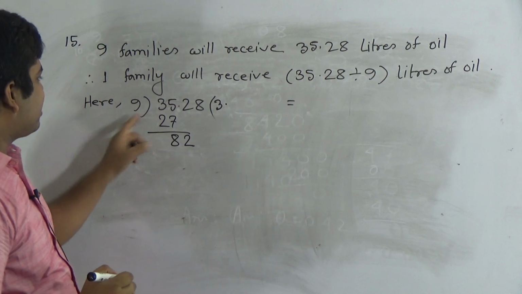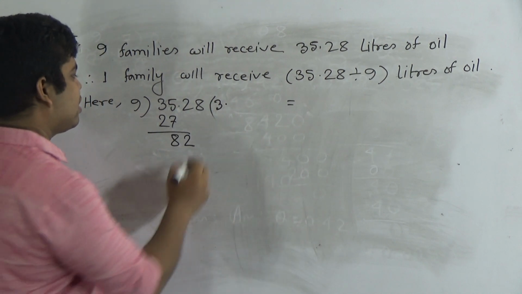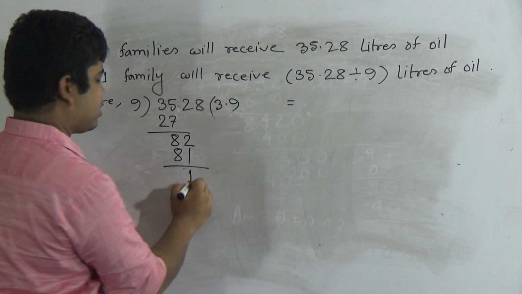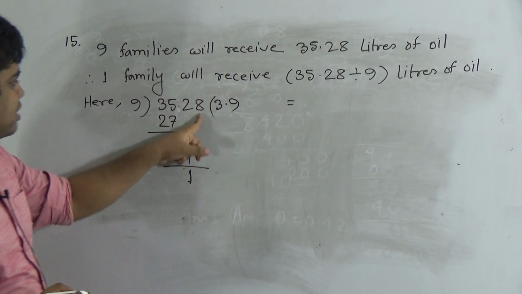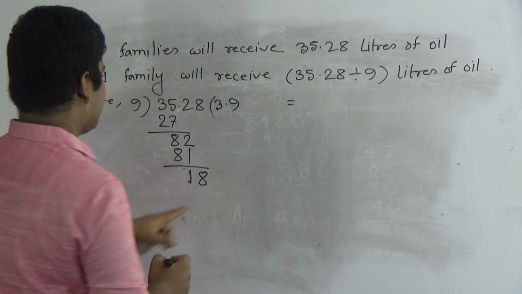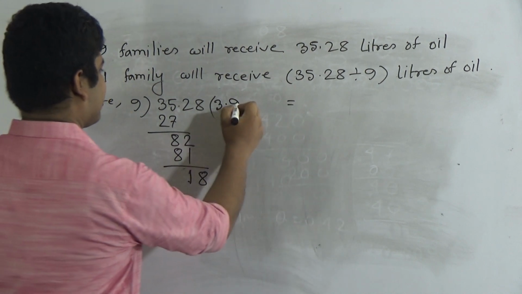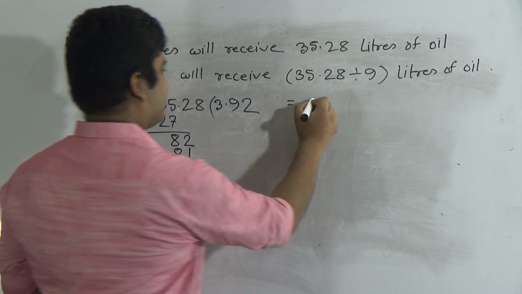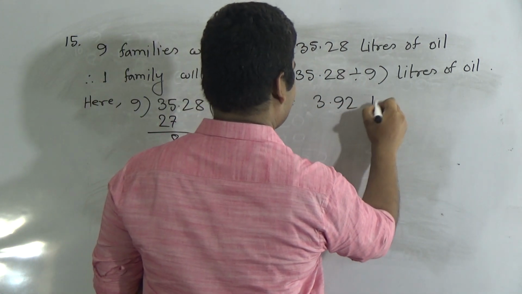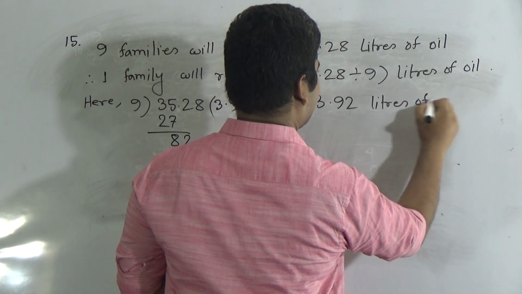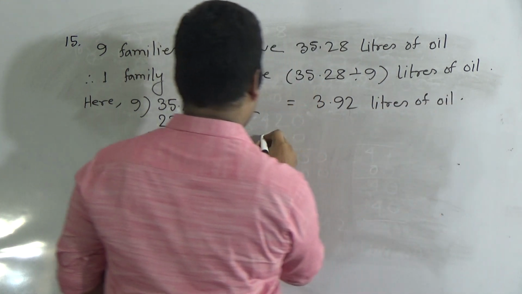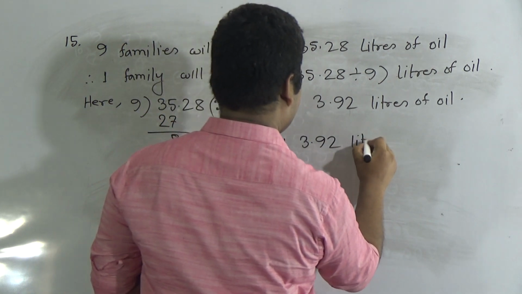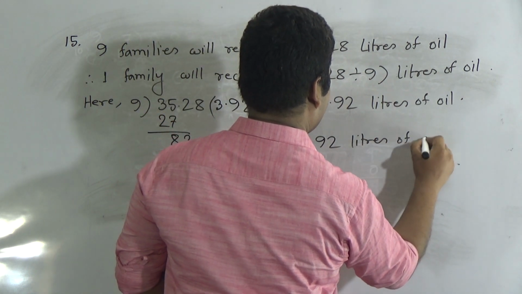In 82, how many times does 9 go? 9 goes in 9 times. 9 9s are 81. We subtract and we get 1. And this 8 is placed here. In 18, 9 goes in 2 times. That means 9 2s are 18, remainder 0. So the answer is 3.92 liters of oil.